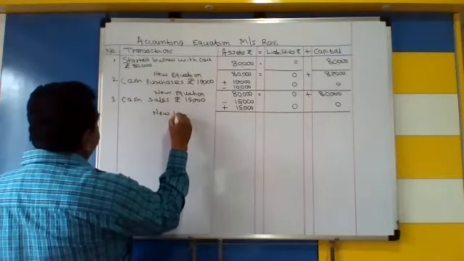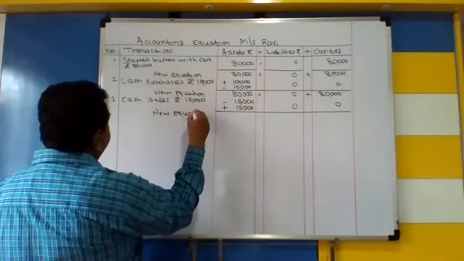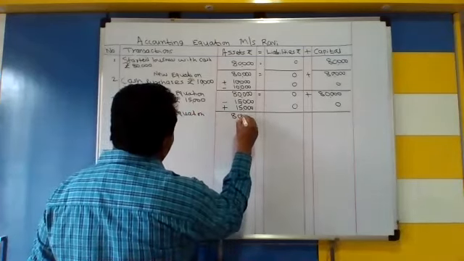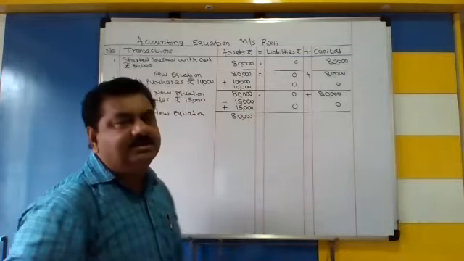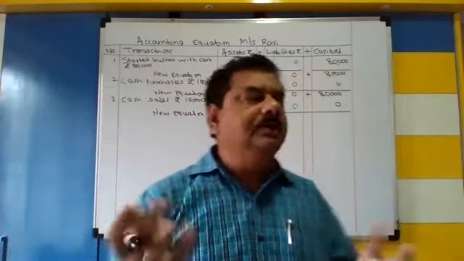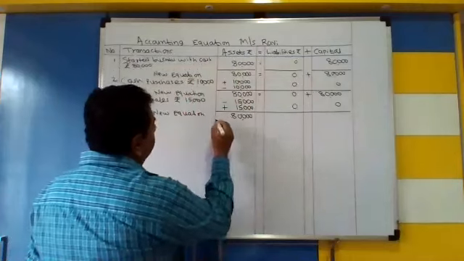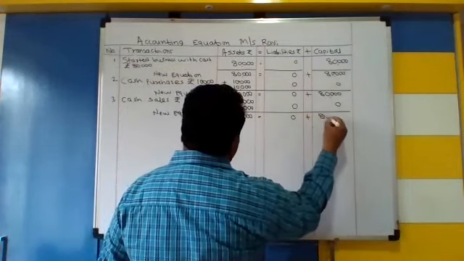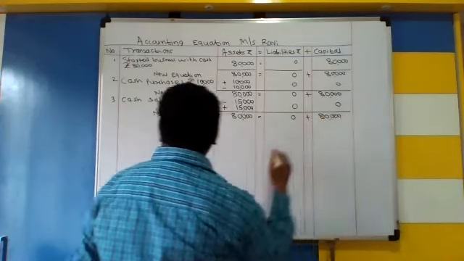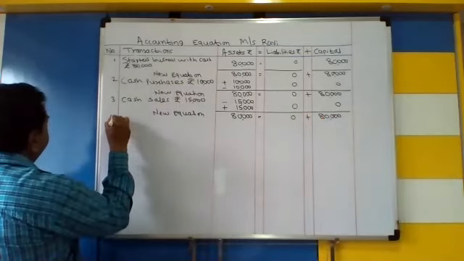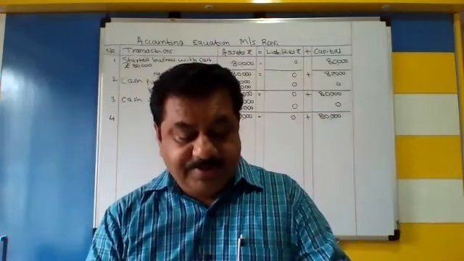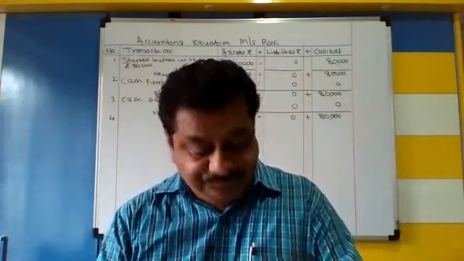So what is a new equation now? New equation is 80,000 plus 15,000 minus 15,000. One and same. So 80,000 is equal to 0 plus 80,000. Now look at number 4. Purchase goods of 20,000 from Yash on credit.